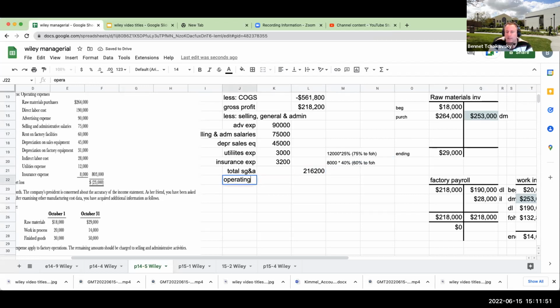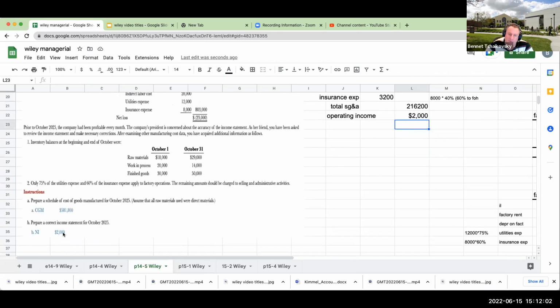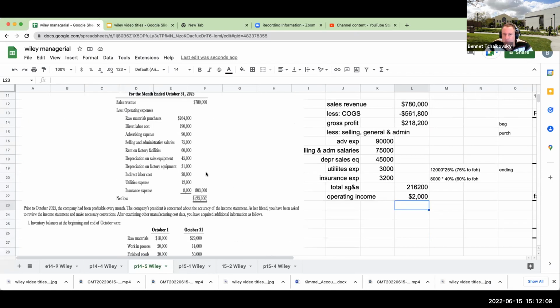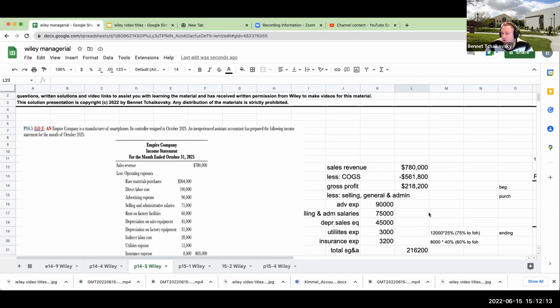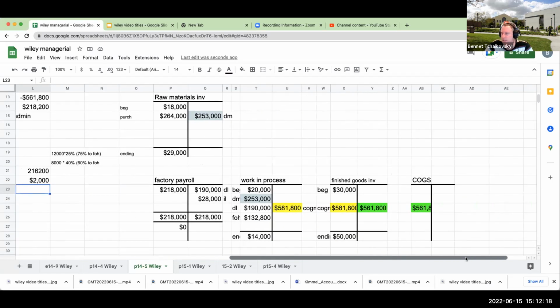And so our operating income is going to be our gross profit minus our total SG&A, or $2,000. And if we look down over here at the answer, net income is 2,000. We've actually done this correctly. So I like this question. This is kind of a fun one. It causes you to work backwards from these types of problems. But again, for all these problems, you really want to use the T accounts.